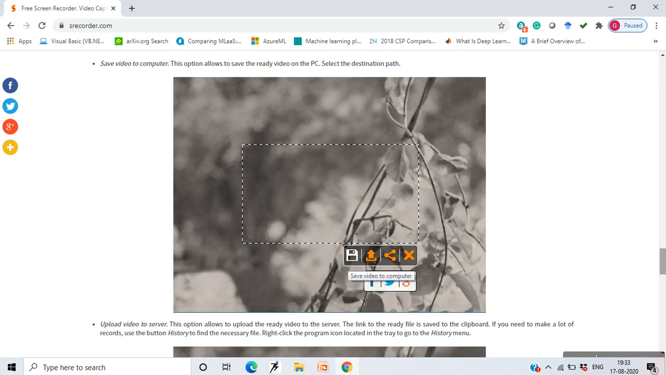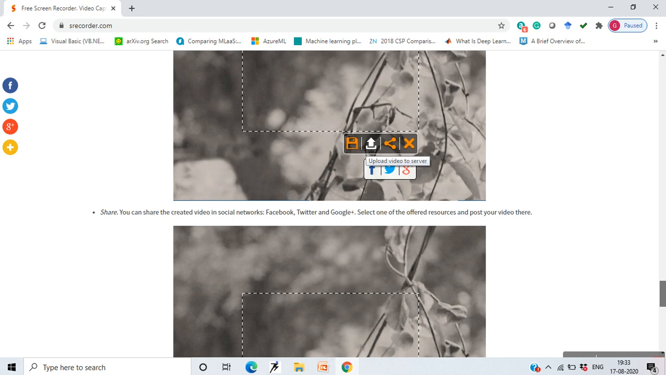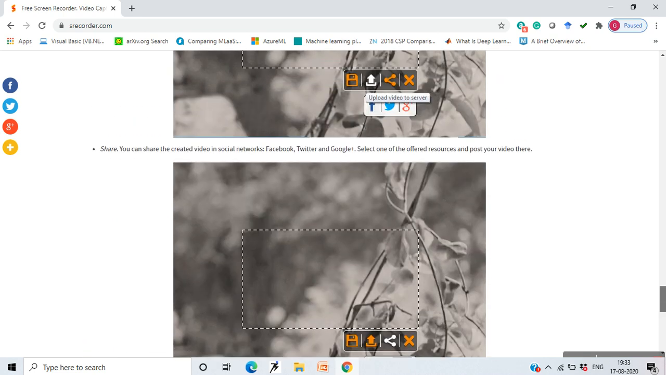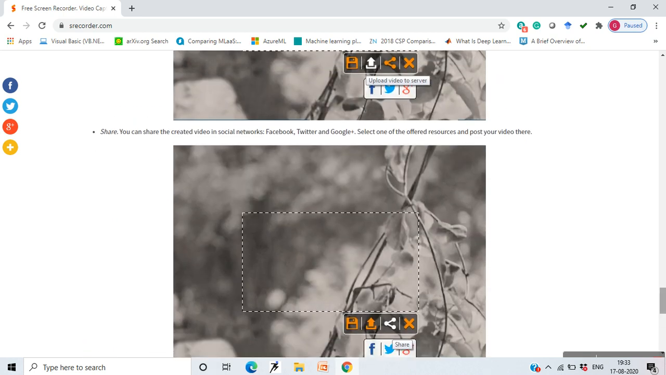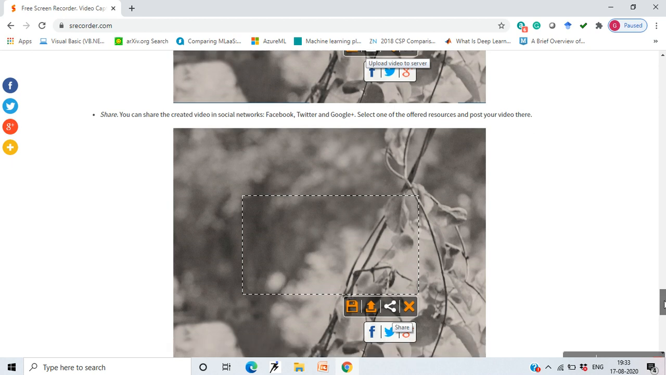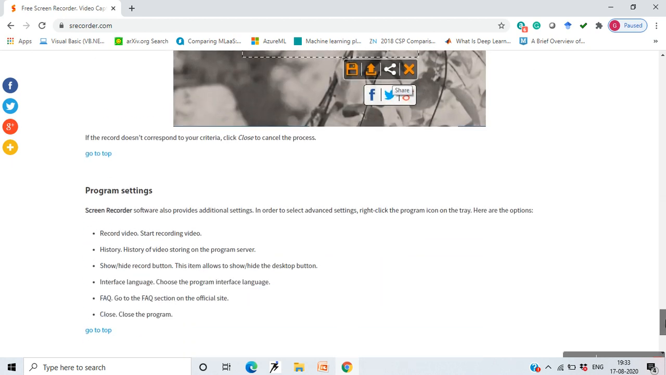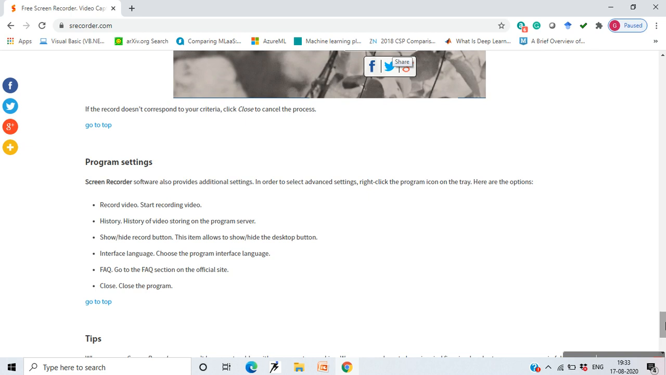Once the recording is over, and I stop recording, I can either delete it if I don't want to save it to the computer, or click on the save button to save the recording, or upload it to any of the social media accounts like Facebook, Twitter or Google or whatever. But be sure you have accounts already on these sites before uploading. And so it is as simple as that.